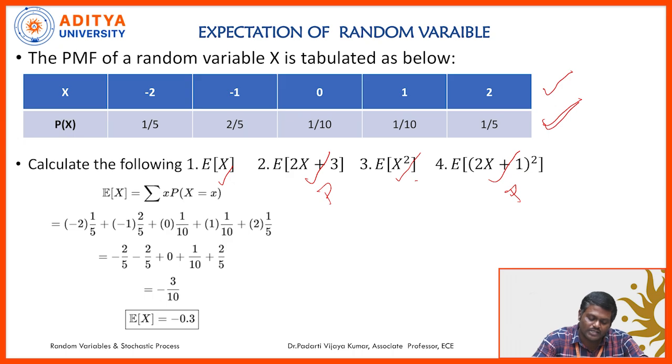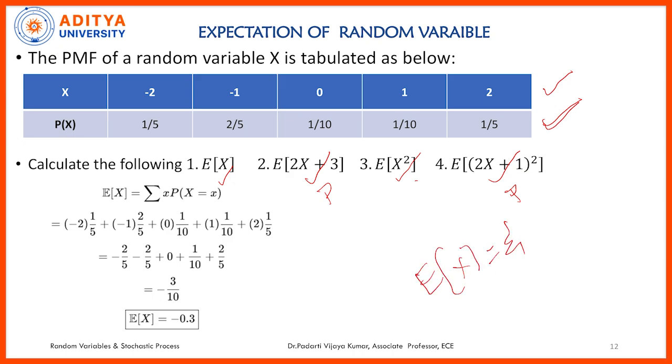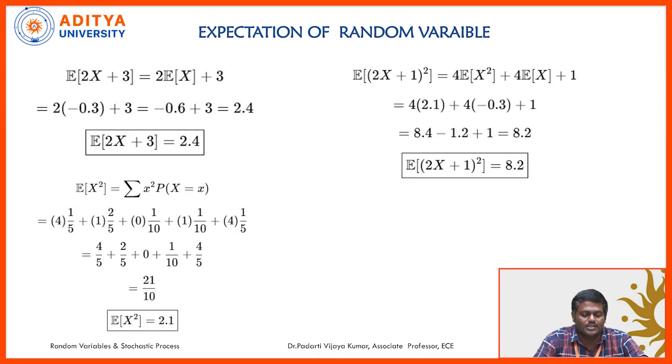For a discrete random variable, the mathematical formula is summation i equal to minus 2 to 2 of xi into p of xi. So substituting these values, minus 2 into 1 by 5, minus 1 into 2 by 5, 0 into 1 by 10, 1 into 1 by 10, 2 into 1 by 5, we will get the mathematical expectation as minus 0.3. Next, expectation of 2x plus 3.